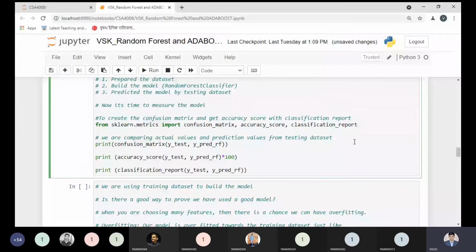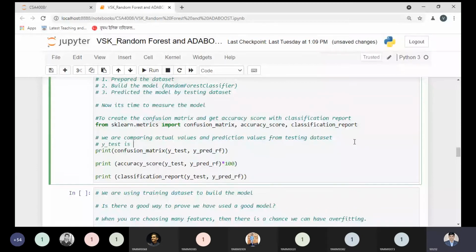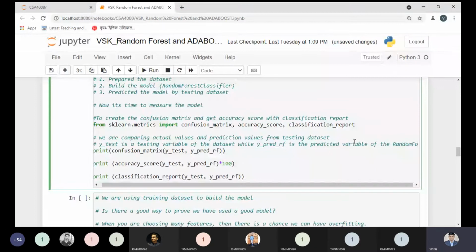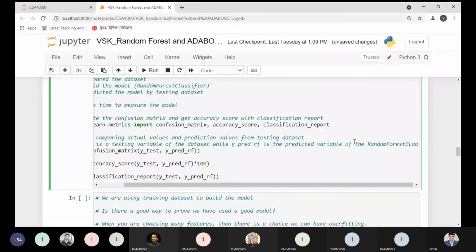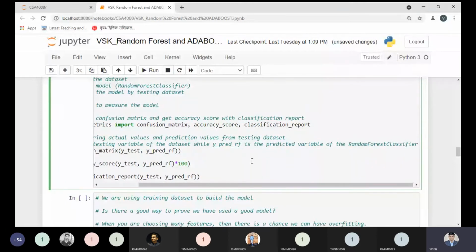I can write over here once again, then you can understand. y_test is a testing variable of the data set, while y_pred is the predicted variable of the random forest classifier.